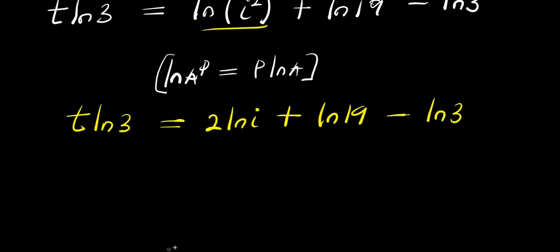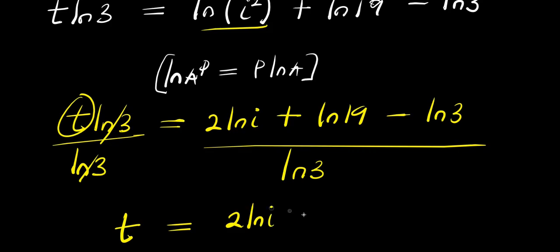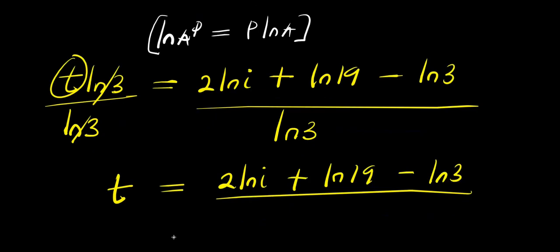Now from here, I can isolate t by dividing this by natural log 3 and dividing this by natural log 3. So this cancels this. What I'm going to have is t equals 2 times natural log i plus natural log 19 minus natural log 3, divided by natural log 3.